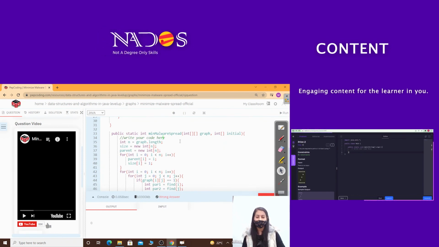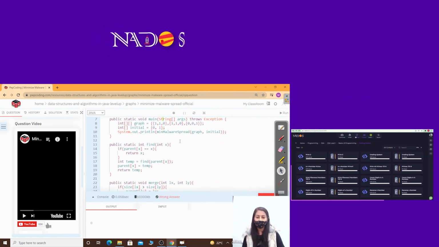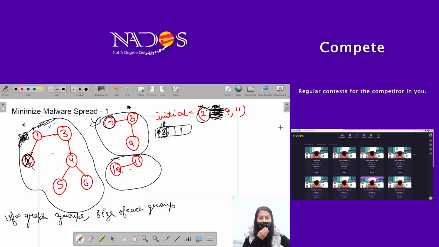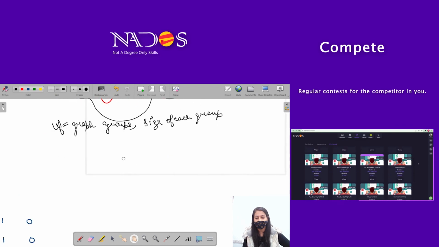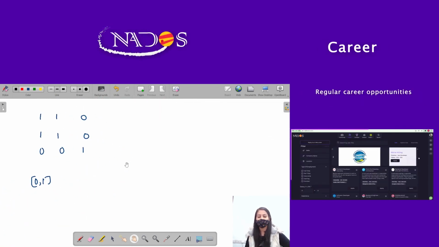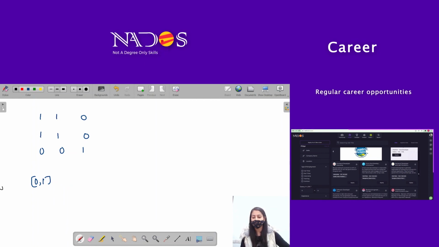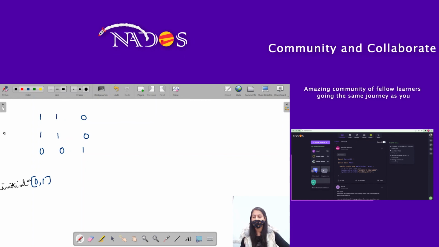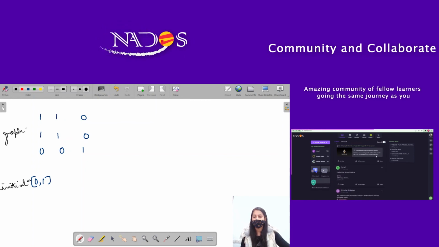So let's make a dry run on this input, right? So the graph is given as 1 1 0, 1 1 0, and 0 0 1, right? So the adjacency matrix is this, that is 1 1 0 1 1 0 0 0 1, and initial is this, right? So this is our default input, this is our graph, right?